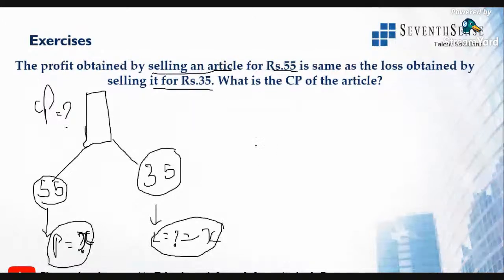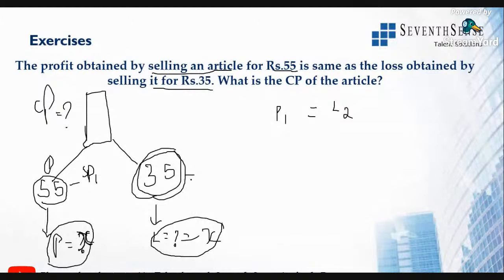So, profit on the first article is equal to loss obtained at the second price. This is the first selling price, and this is the second selling price. What is the profit formula? Selling price minus cost price.